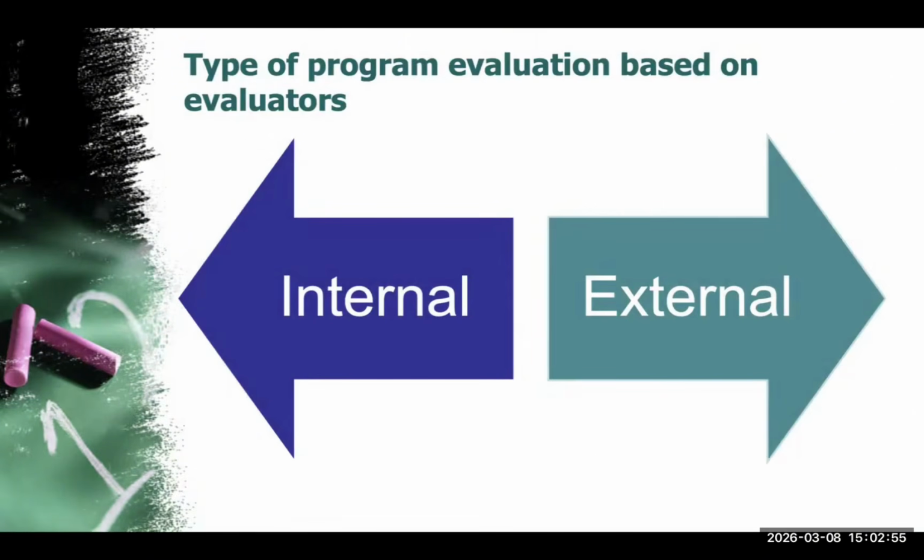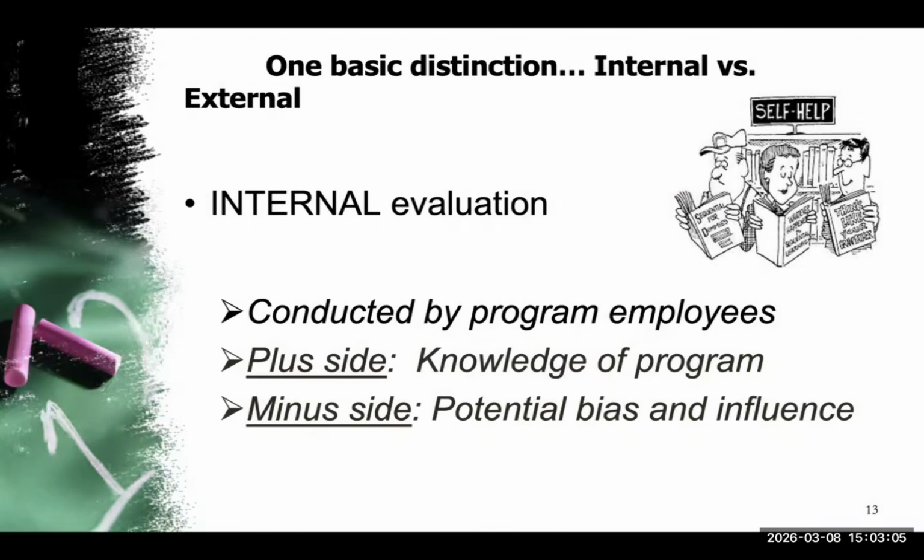One way to classify evaluation is based on who conducts the evaluation. Evaluations may be conducted internally or externally. The distinction affects objectivity, cost, and feasibility. When we say internal evaluation, it is conducted by staff members within the organization. Then that's why it's called internal. The advantage is that internal evaluators are familiar with the program and its context. However, there may be potential bias, especially if evaluators are directly involved in the program.